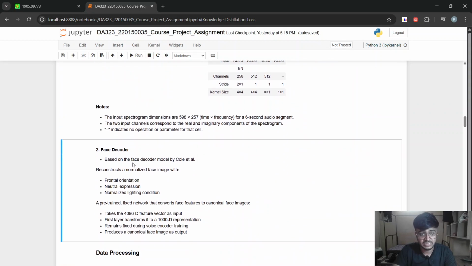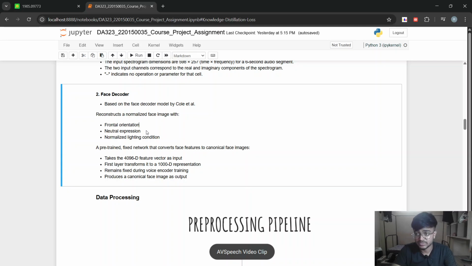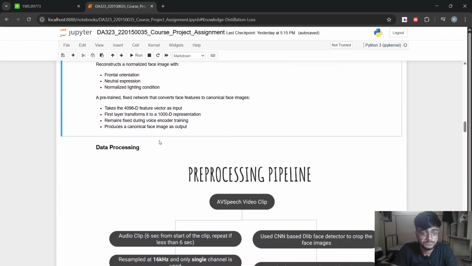So in the face decoder model, we are using the model by Cole et al. The main role of this face decoder model is to reconstruct the frontal orientation, the natural expression and the normalized lighting condition from the low dimensional representation, which is 4096 cross 1.